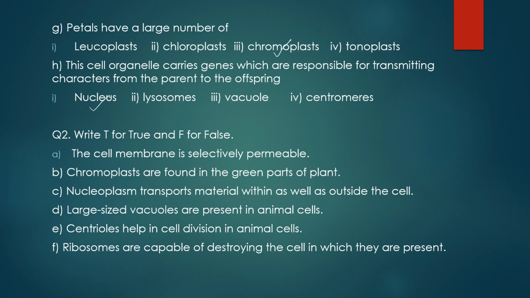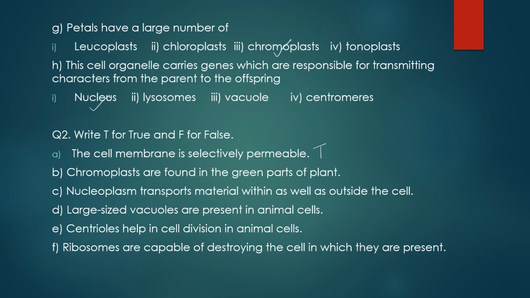Okay. Now moving on to the next question, where you have to say whether the given statements are correct or not. You have to say whether they are true or false. So the very first statement is, the cell membrane is a selectively permeable membrane. This statement is correct. Why? Because the cell membrane allows only selective materials to pass through it.